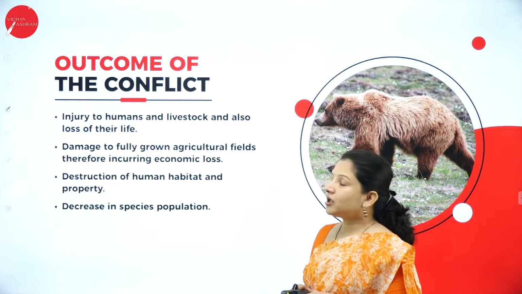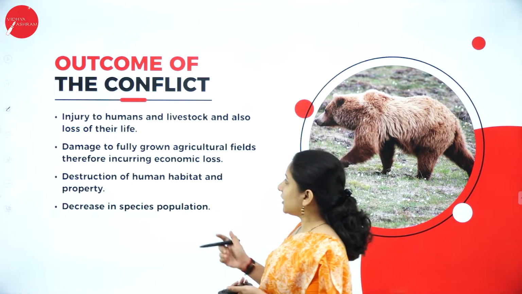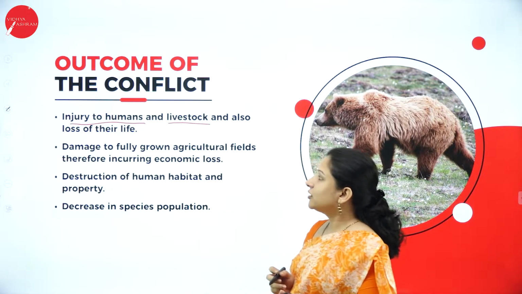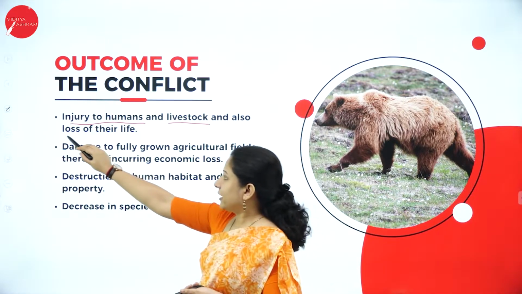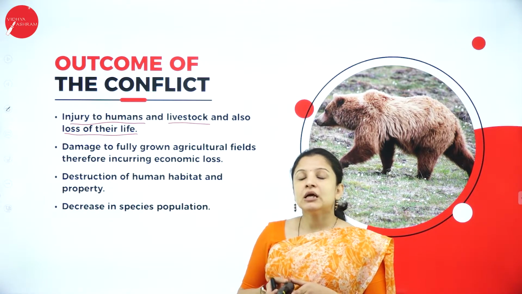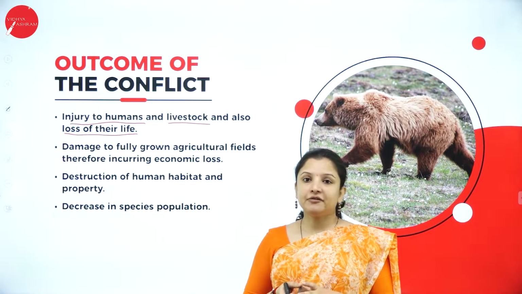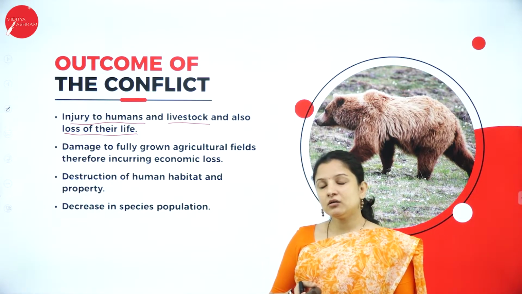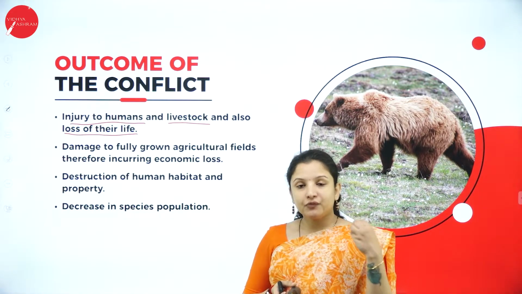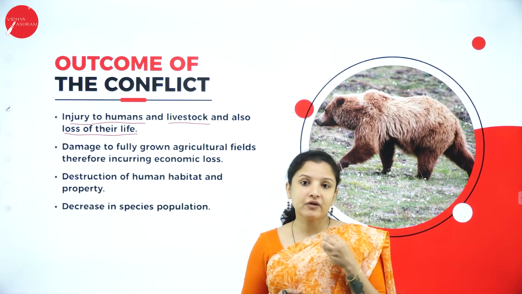So what are the outcomes of this conflict? Because of human-wildlife conflict, it can cause injury to humans as well as livestock, and also loss of life. So every now and then we read in the newspapers, there has been a leopard attack, there has been a trampling by an elephant and all that. Again here, we are not supposed to blame the animals, because it is we human beings who are responsible for why the animals are behaving like that.